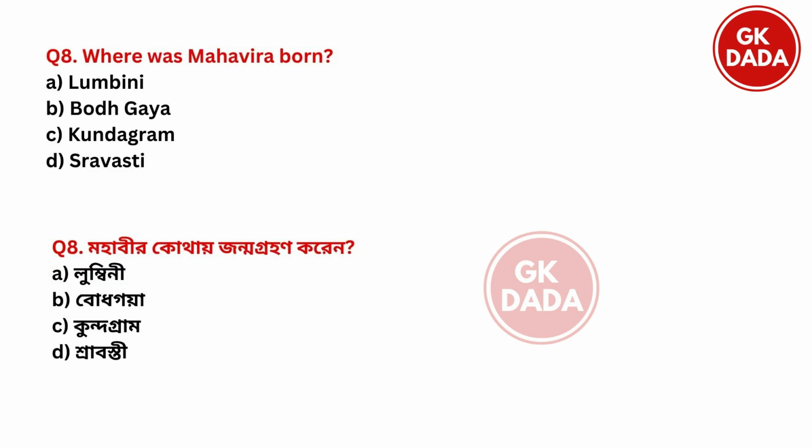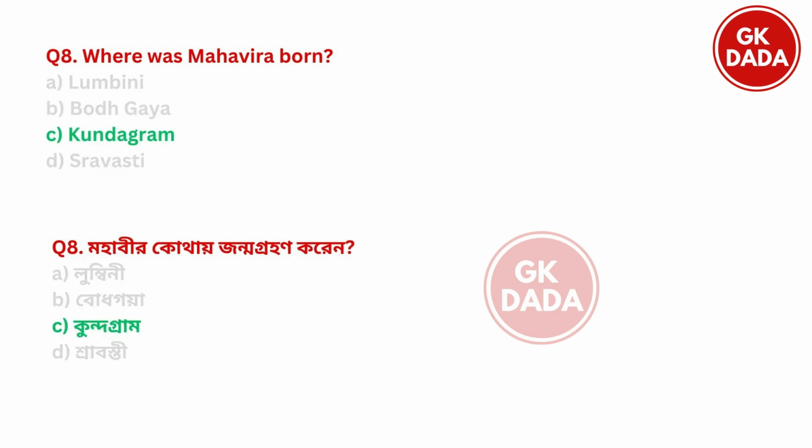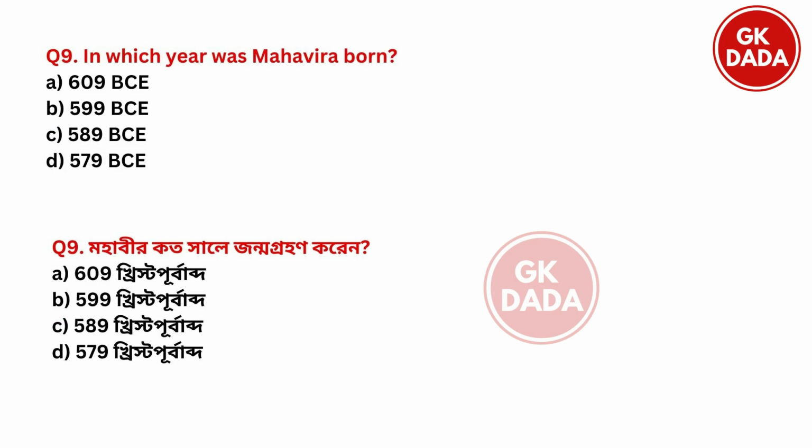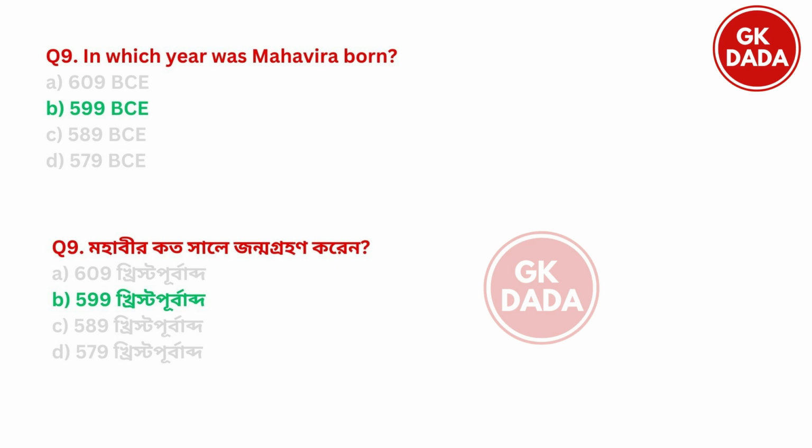Next. Where was Mahavir born? Option A, Lumbini. Option B, Bodh Gaya. Option C, Kundogram. Option D, Sravasti. So Mahavir was born in option C, Kundogram. Next. In which year was Mahavir born? Option A, 609 BCE, option B, 599 BCE, option C, 589, option D, 579. So the right answer is option B, 599 BCE.